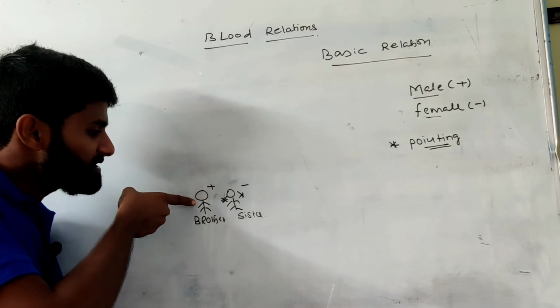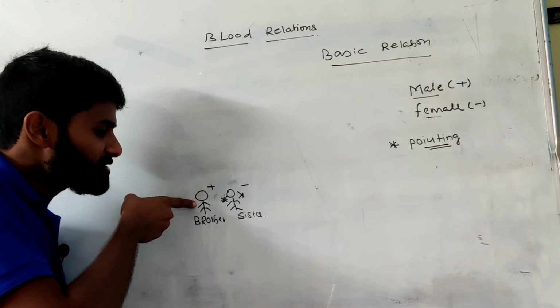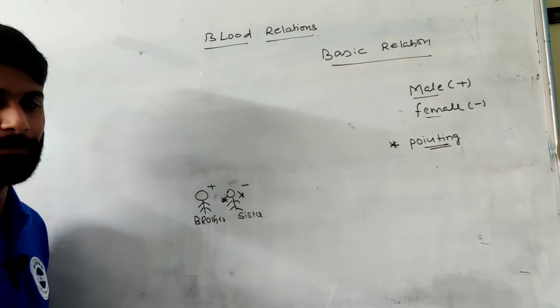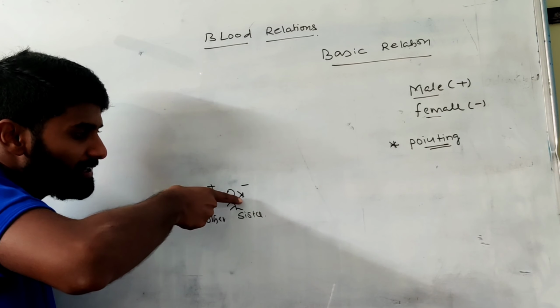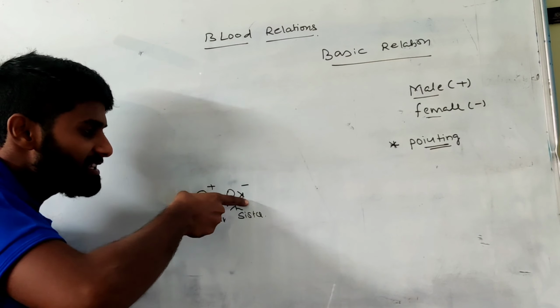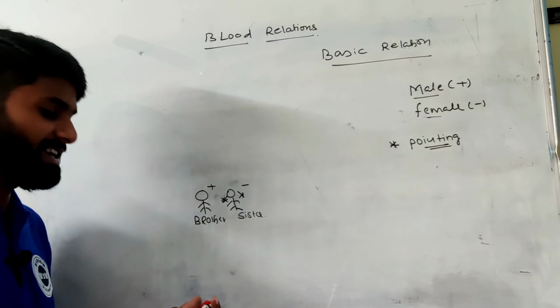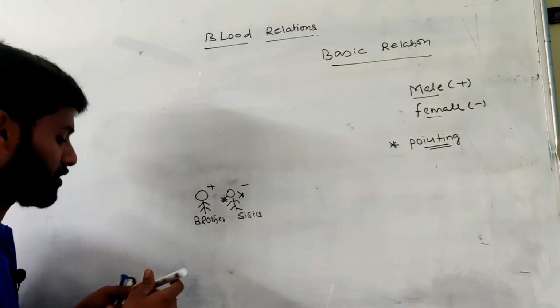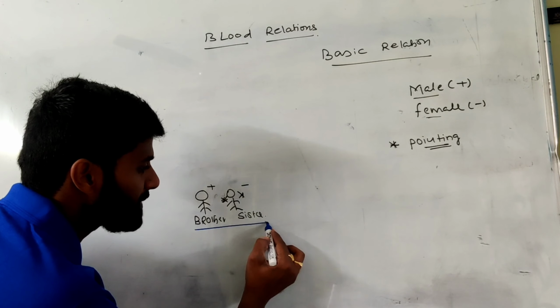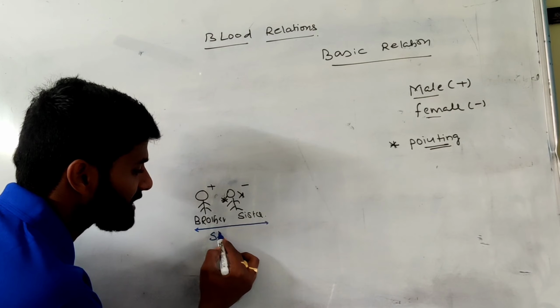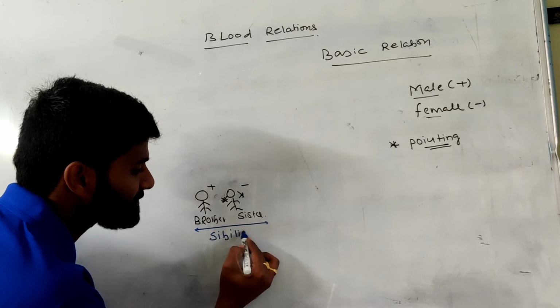Here is my question. How is this boy related to the girl? I am pointing at this person, and who I am pointing at is the answer only. So the boy related to the girl is the brother. And how is the girl related to the boy? The girl, meaning I am pointing at this particular person, is the sister. Then the first terminology: own brother and sister. If it is an own brother and sister, the relation I can call siblings.